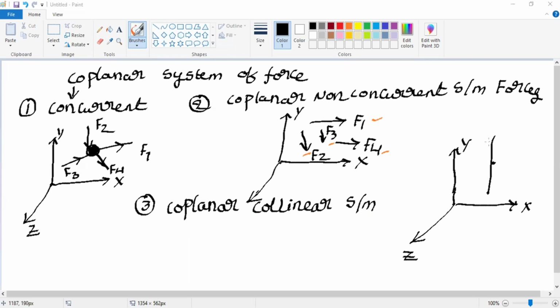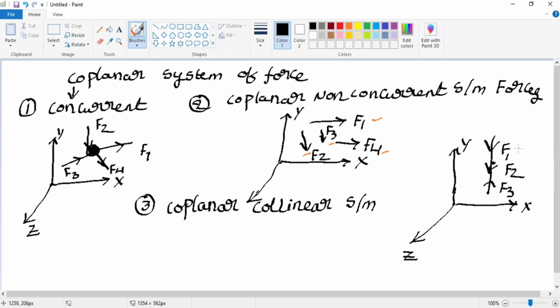Suppose this is F1, and here it is F2, and in the opposite direction, F3.